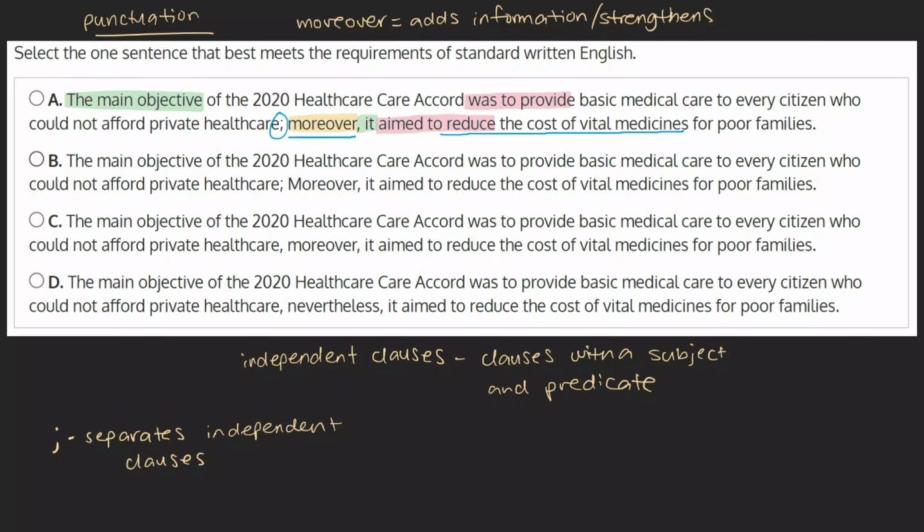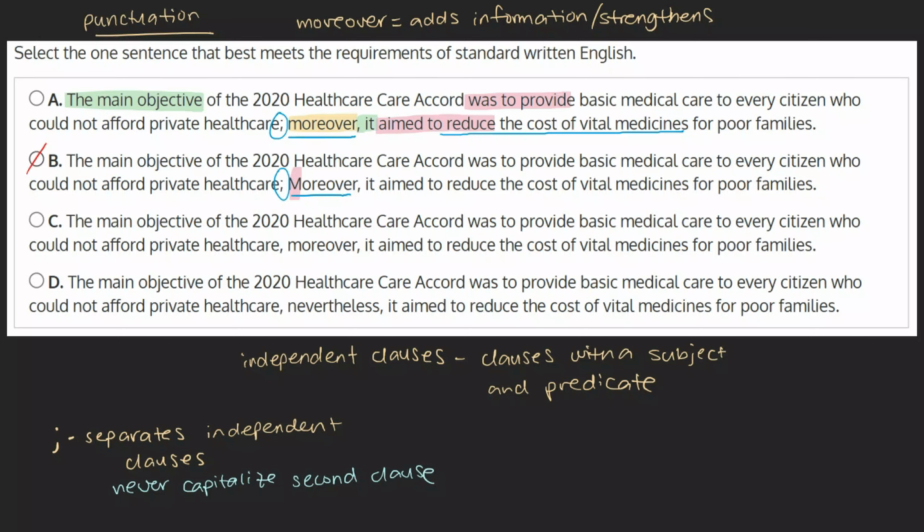As all is in order here, this is likely our answer, but we can take a look at the other choices just to be sure. B. Separating with a semicolon and using the conjunction moreover. At first glance, this choice may seem identical to the first choice. However, upon closer examination, we see a difference. This sentence capitalizes the word moreover after the semicolon. As a rule, independent clauses placed after a semicolon are never capitalized. Based on this, we can mark this choice as incorrect.